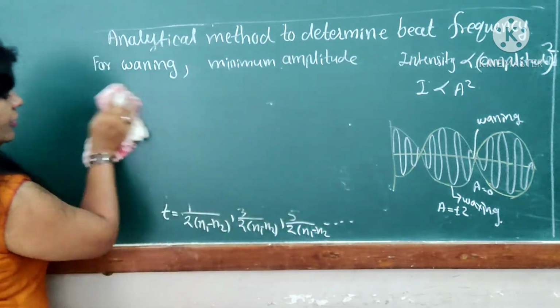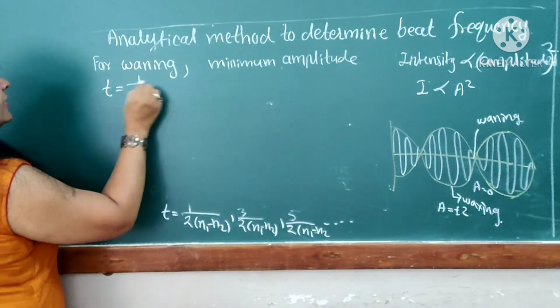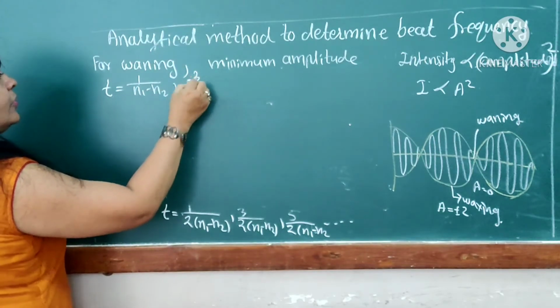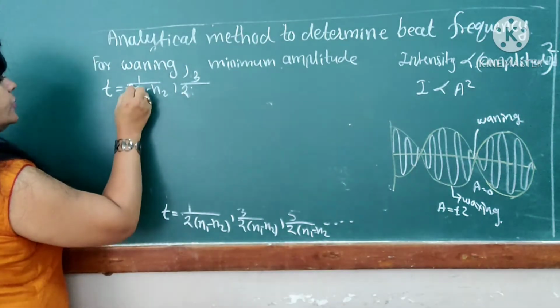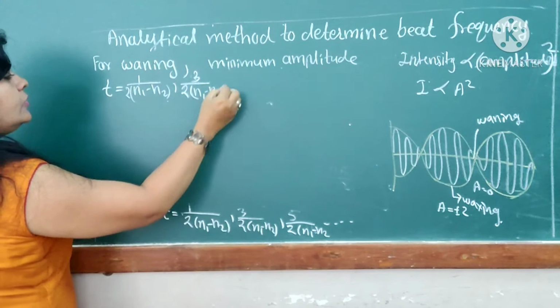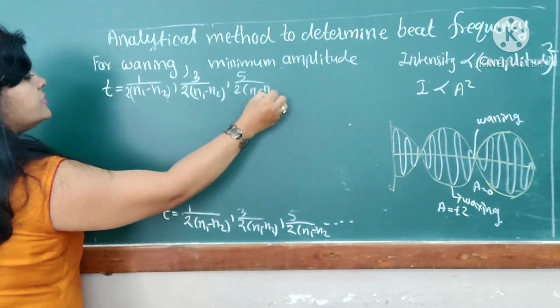Then we will write here the t function of it. Okay, we got this equation. Again I will write t is equal to 1 upon 2 (N1 minus N2), 3 upon 2 into (N1 minus N2). Next is 5 upon 2 (N1 minus N2).